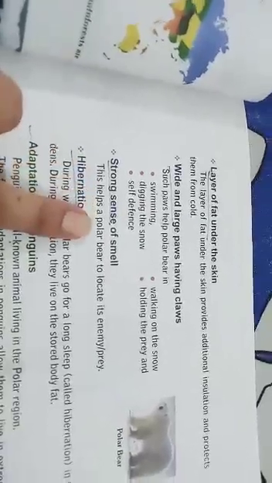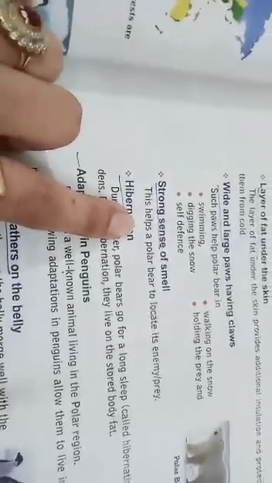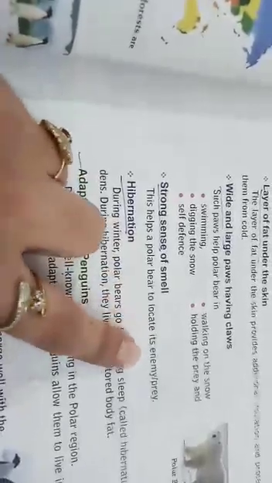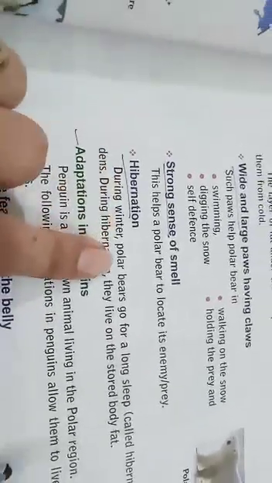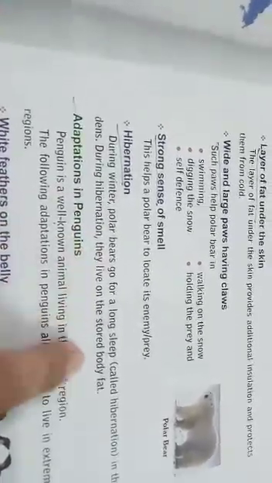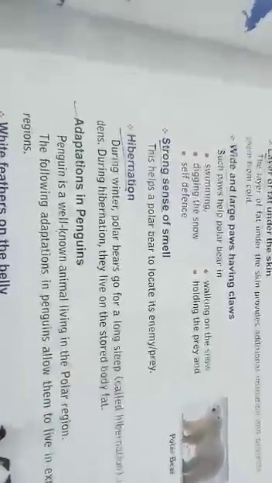Next is a strong sense of smell. They can easily smell things. This helps the polar bear to locate its enemy or its prey. Hibernation. During the winter, polar bears go for a long sleep, means they are sleeping in the winter in their dens. During hibernation, they live on the stored body fat, which they have eaten earlier.